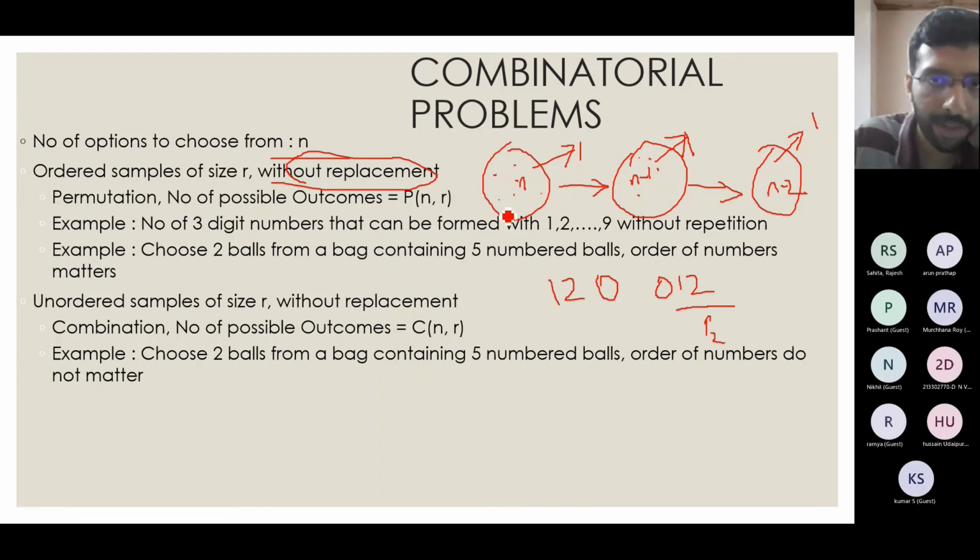Then, similar to the example I showed here of taking elements from a set of n, another example is choosing 2 balls from a bag containing 5 numbered balls.